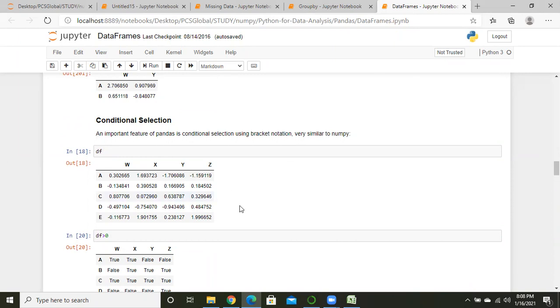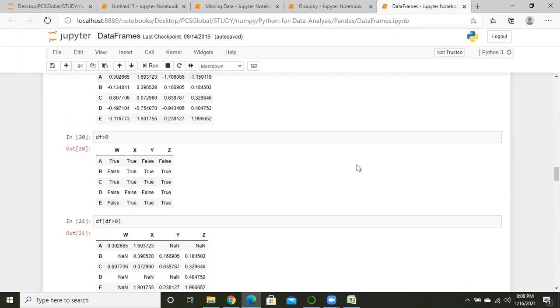So guys, means data frame is clear, right? Is there any issue with data frame? No, good, very good.